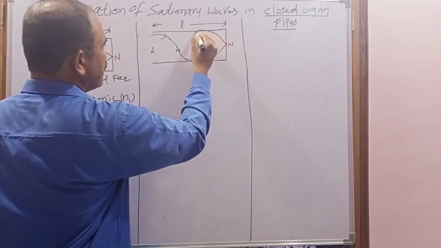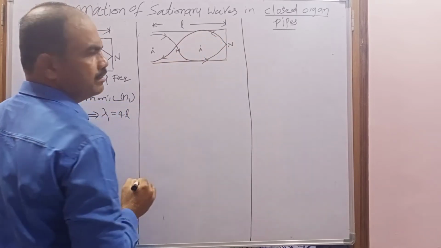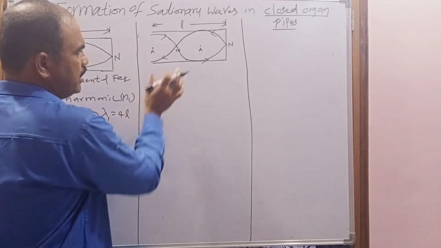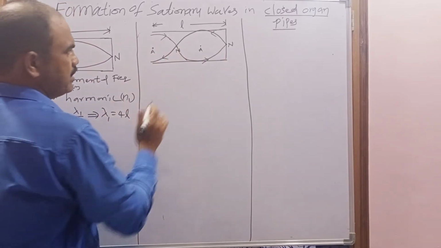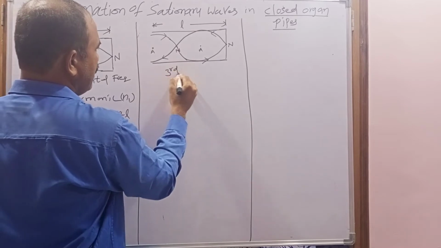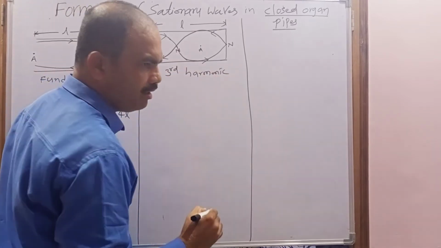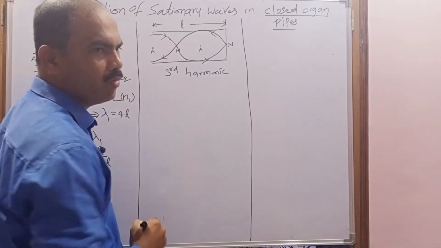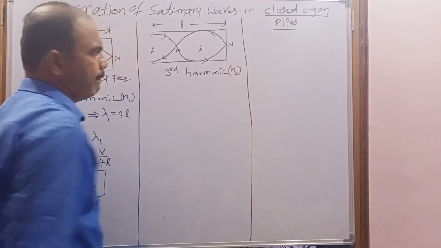Now this is the reflected wave. So this is a stationary wave formed with two antinodes and two nodes. That frequency of the stationary wave is called the third harmonic or first overtone. Let it be N3.